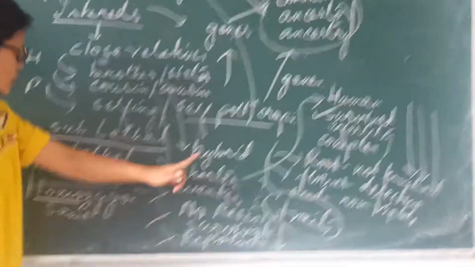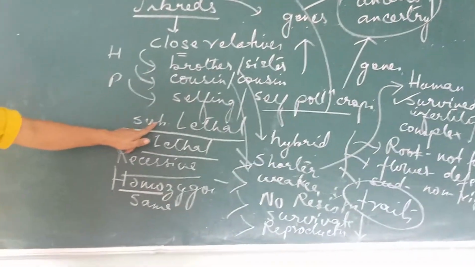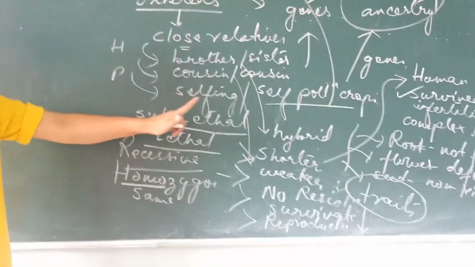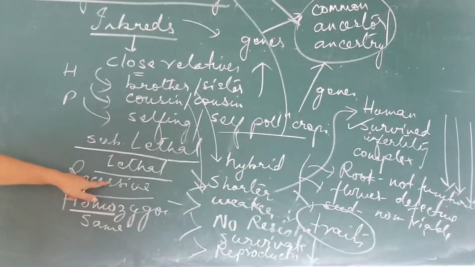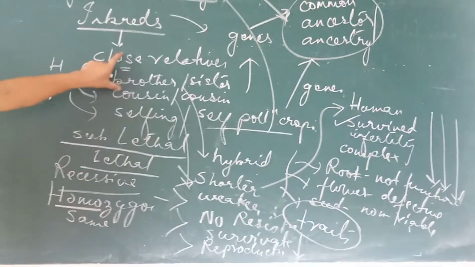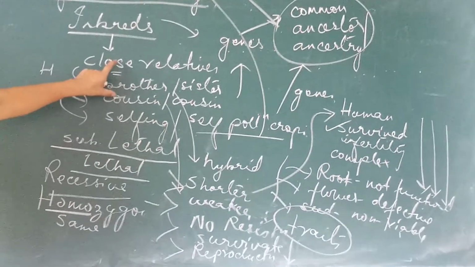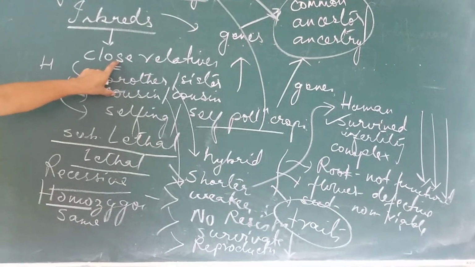Traits which are being manifested by the sublethal and the lethal gene, which are also called the recessive gene. And why do they appear? They appear because this relationship is not selected by nature. Okay?